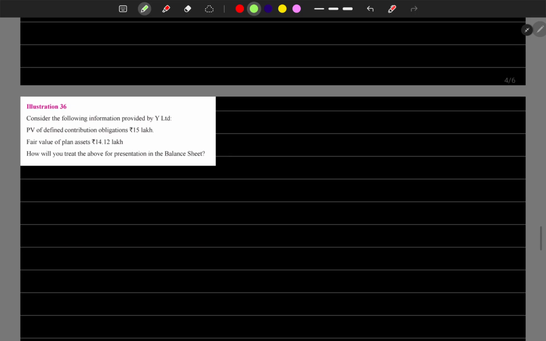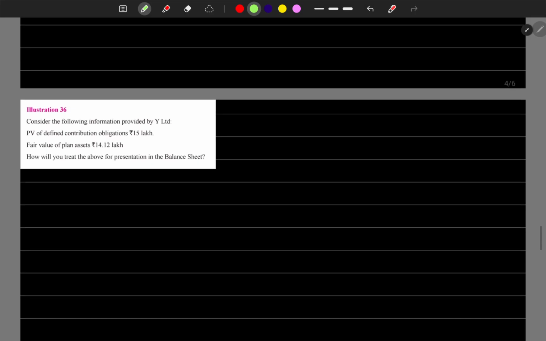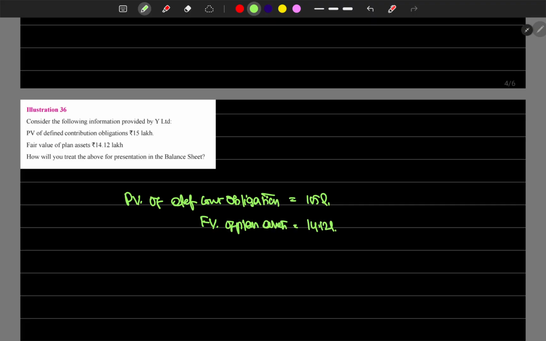Then the next problem, on contribution obligations. Here 10% of employee salary has been contributed to the plan. The present value of the defined benefit obligation is 50 lakhs, and the fair value of plan assets is 14.12 lakh.